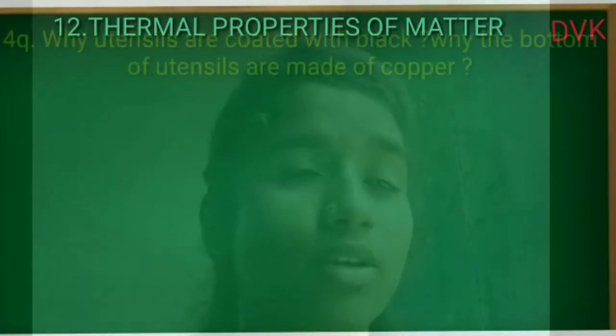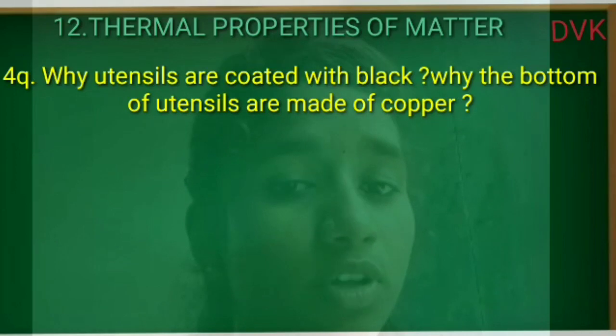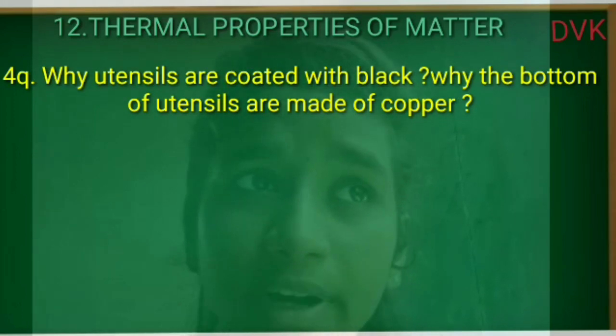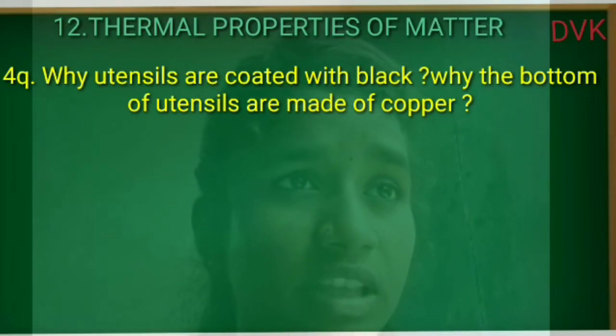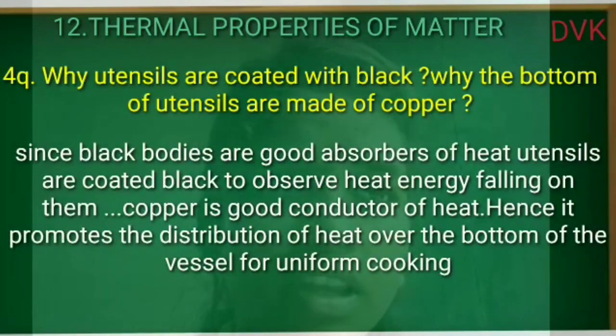Next question. Why are utensils coated with black? Why is the bottom of the utensil made of copper? Answer: since black bodies are good absorbers of heat, utensils are coated black to absorb heat falling on them. Copper is a good conductor of heat. Hence, it promotes the distribution of heat over the bottom of the vessel for uniform cooking.